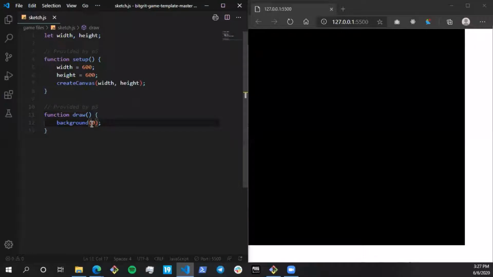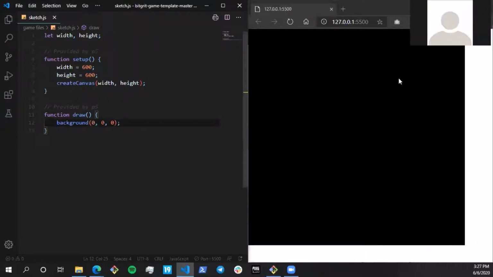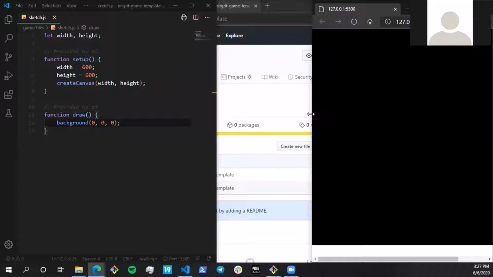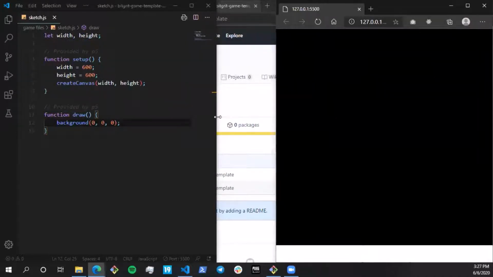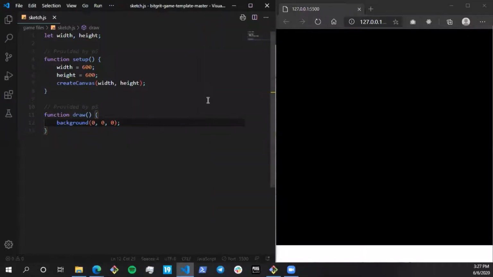Now you guys can see as soon as I hit save, it brings out those changes immediately to the browser. So what I'll do is adjust my screen so that we can see our output side by side.